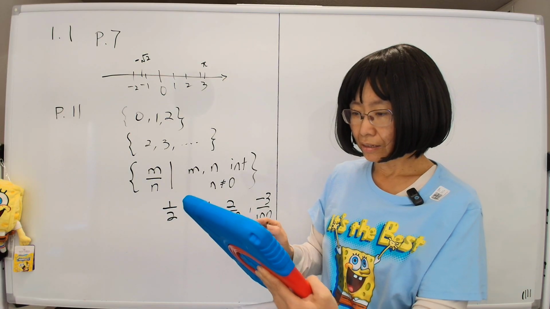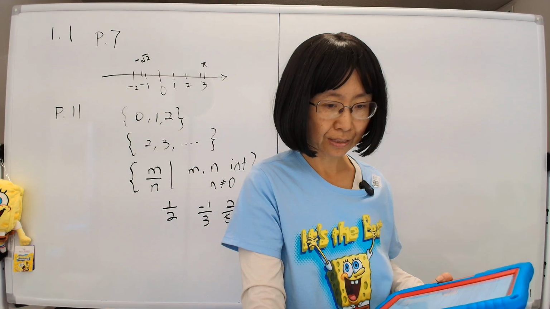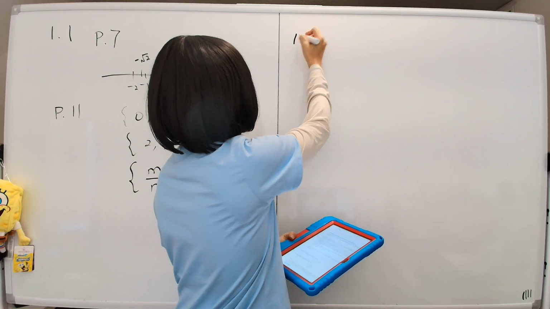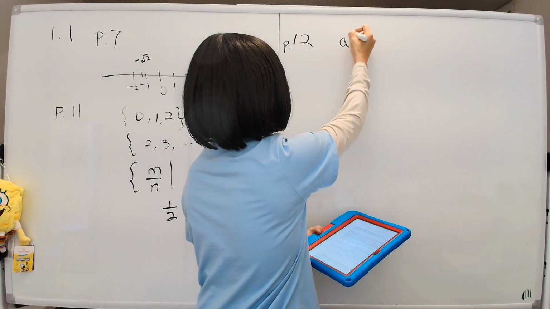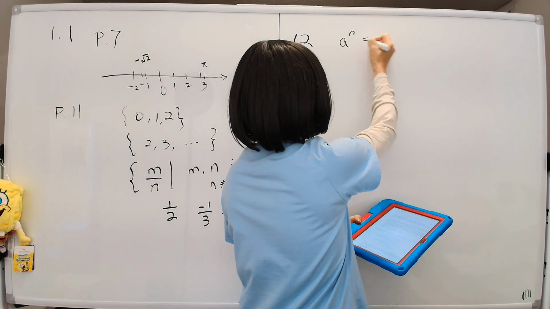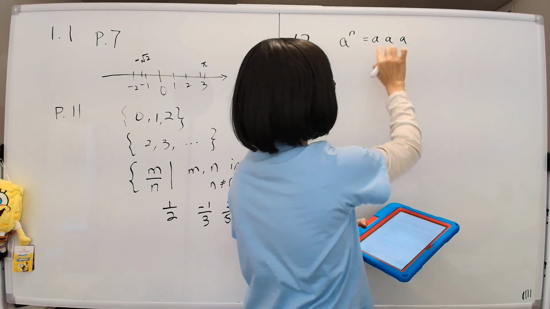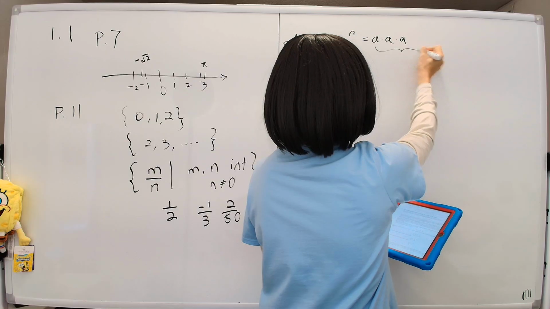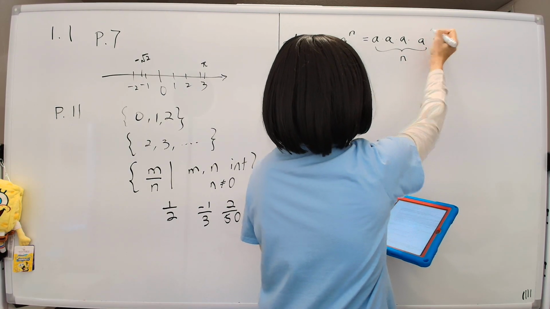All right, let's turn to the next page. Now I'm on page 12. Let's consider the situation where you have a to the power n. What is a to the power n? It means you take the number a and you multiply it by itself. You keep multiplying by a. The dot means multiply, and you keep multiplying until there's n of them, n of them all being multiplied together, and that would be a to the power n.